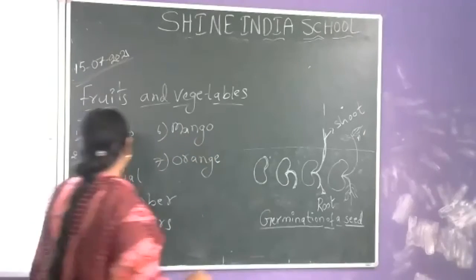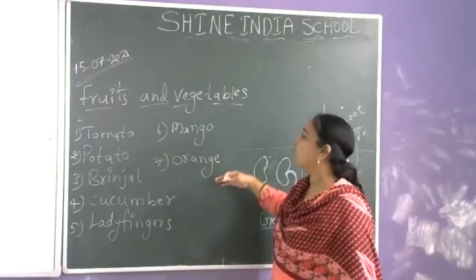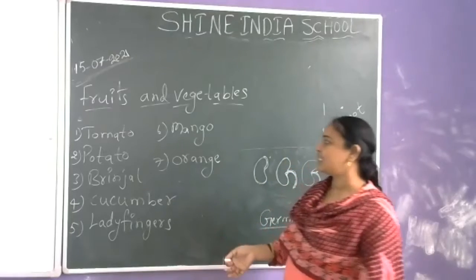So from these, tomato, potato, brinjal, cucumber, ladyfinger, mango, orange, here I wrote some fruits and vegetables.